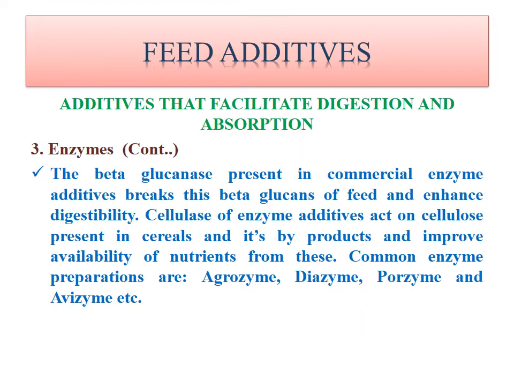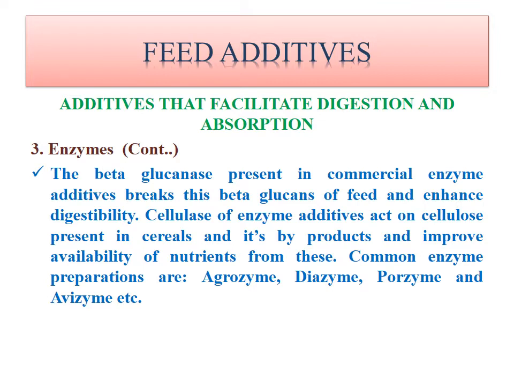There is one enzyme called beta glucanase. If beta glucanase is added in the feed, then it will eliminate the effect of beta glucan, so that the digestibility will increase. Same as that, the enzyme additive cellulase acts on the cellulose which is present in cereals and their byproducts and improves availability of nutrients from these.